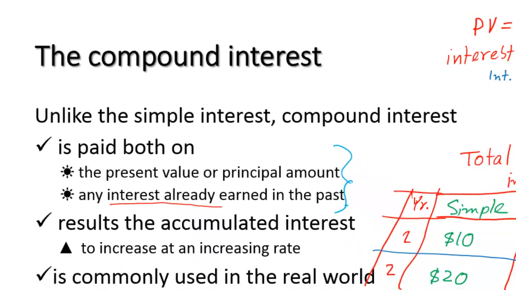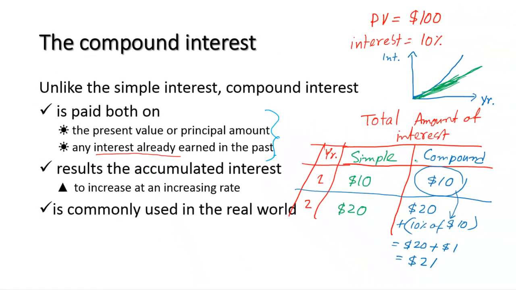An important note for you: from now on, whenever we mention any interest rate or discount rate, and it is not mentioned that it is a simple rate, then you have to assume that the rate is a compound rate. I hope that you could understand the difference between the simple interest rate and compound interest rate, and how the compound interest rate will give us some more money in the form of accumulated interest.